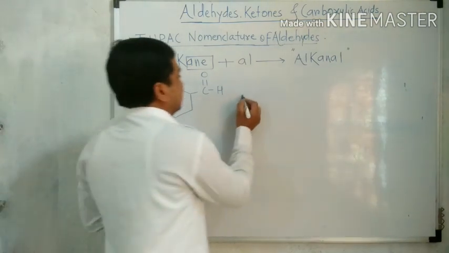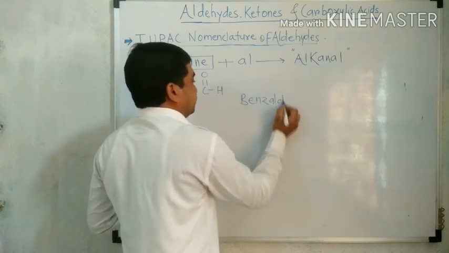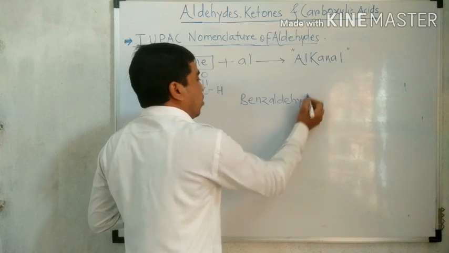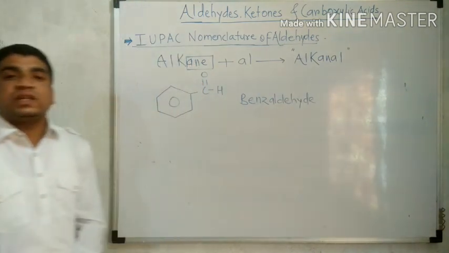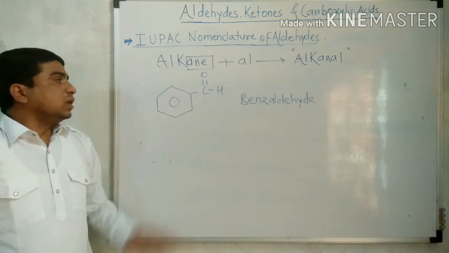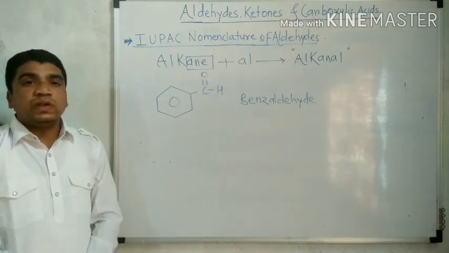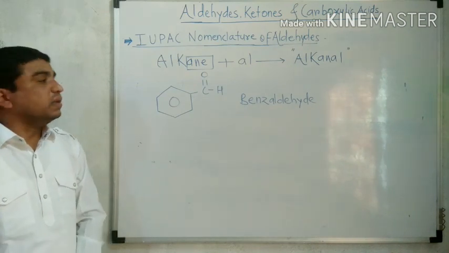We know that the popular name of this structure is benzaldehyde. This is a common name, and it is also accepted as IUPAC, because the IUPAC names of some mono-substituted benzene derivatives are accepted by the IUPAC system.